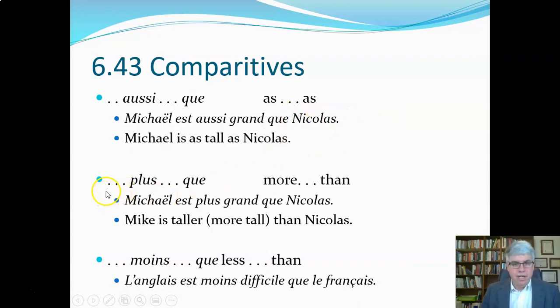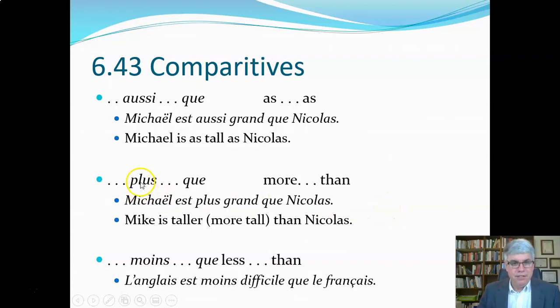Now, if we wanted to say taller, that'd be like more tall, we would use plus and que, more than. Michael est plus grand que Nicolas. Michael is taller, literally it's more tall than Nicolas. So here we've got plus and que. It's Michael est plus grand que Nicolas.